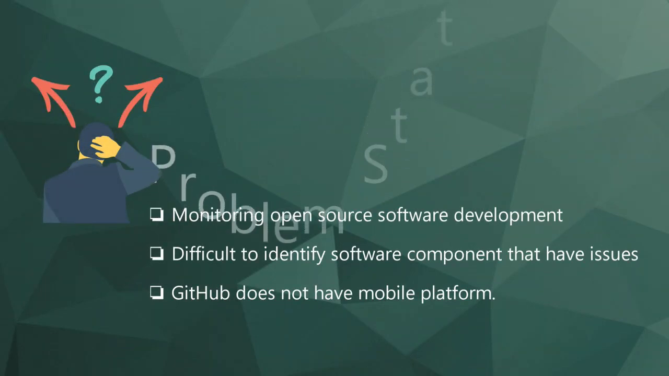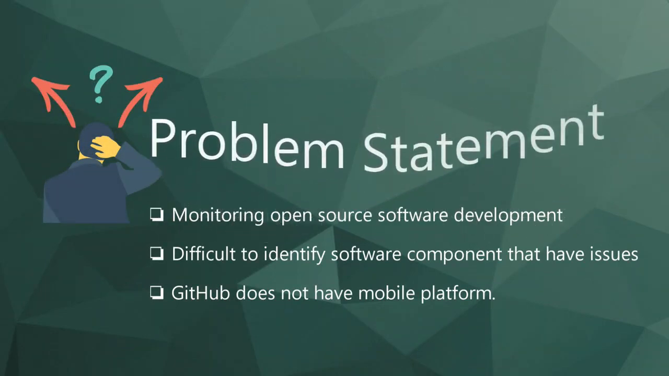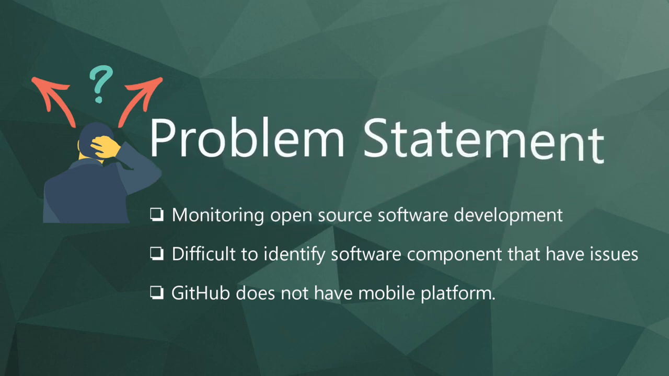A problem statement is a concise description of an issue to be addressed or a condition to be improved. There are three problems spotted during early development of this system. The first one is that monitoring open source software development projects with respect to quality has never been easy. The second problem is difficulty identifying software components that are buggy or contain many issues. The final problem is that GitHub does not have a mobile platform to view and monitor development projects in order to do activities such as viewing contributions, pull requests, and issues.